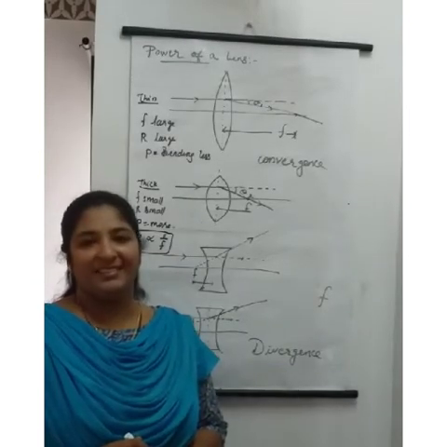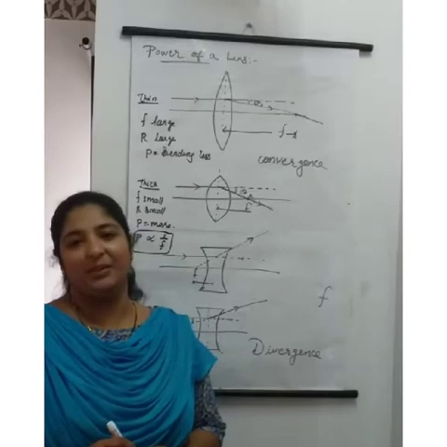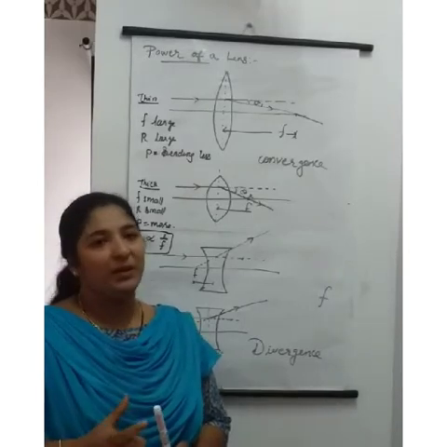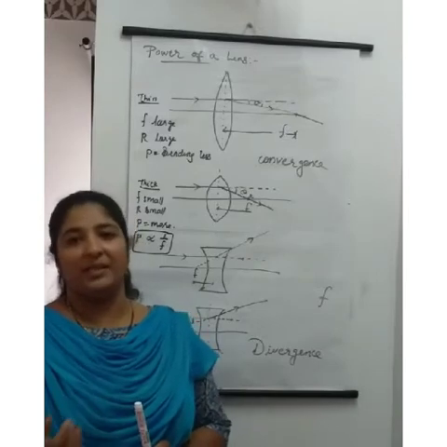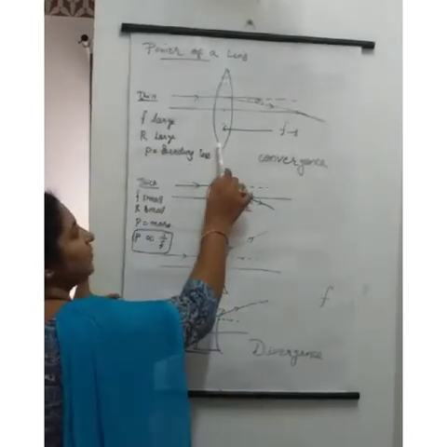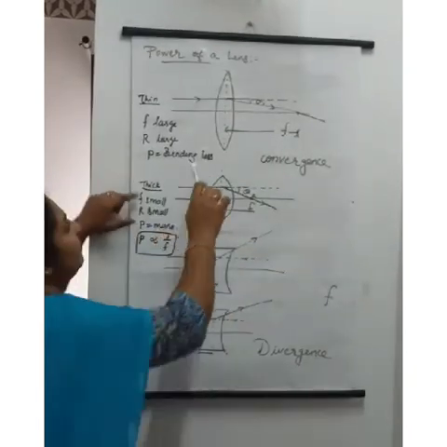Good morning, children. Today we will discuss the power of a lens. Before coming to the definition, we will learn how power is related to focal length. This is a convex lens. You agree it is a convex lens.